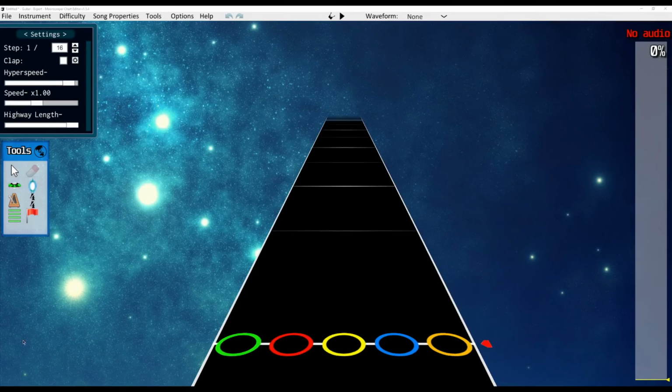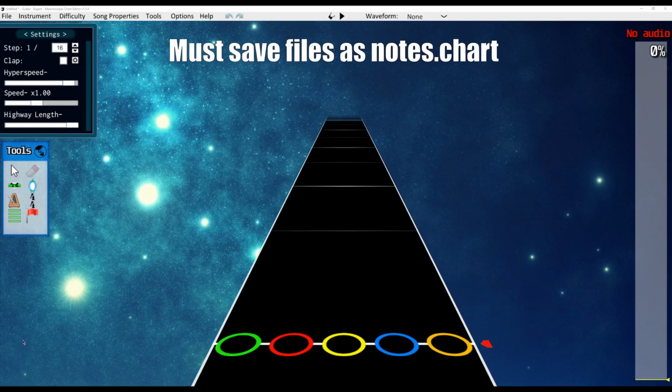Also, since we've just opened Moonscraper, this is a good time to mention that whenever you save your chart file for the first time, you must save it as notes.chart. If it is any other name, such as the default song name .chart, Clone Hero will not recognize it.